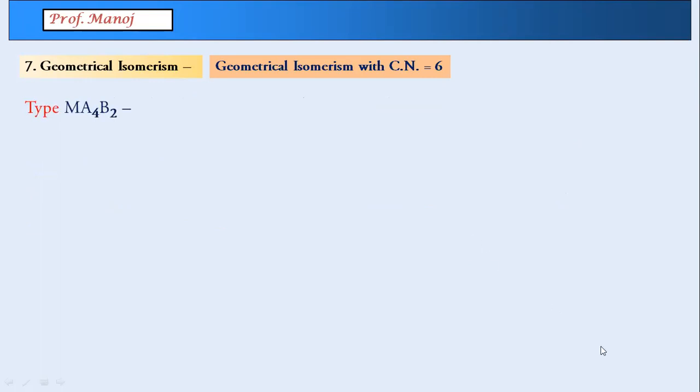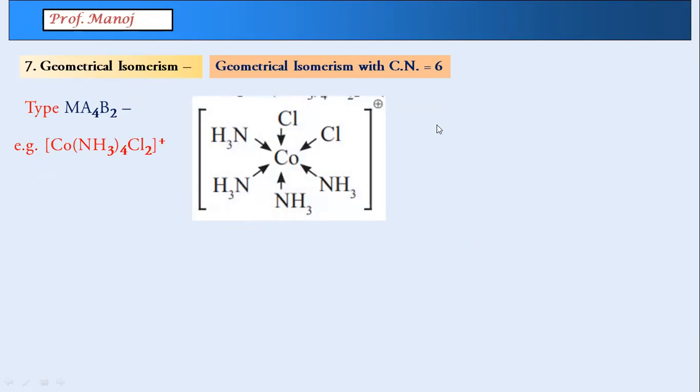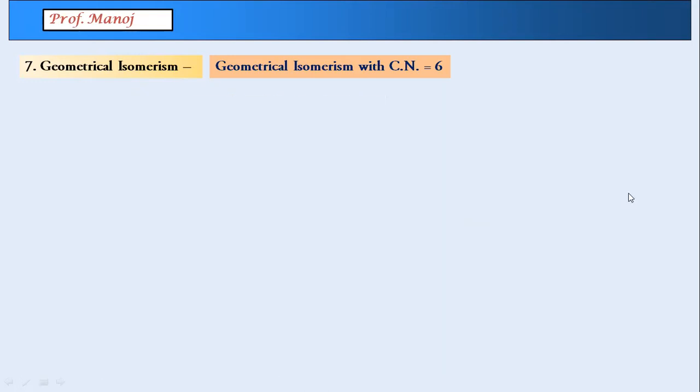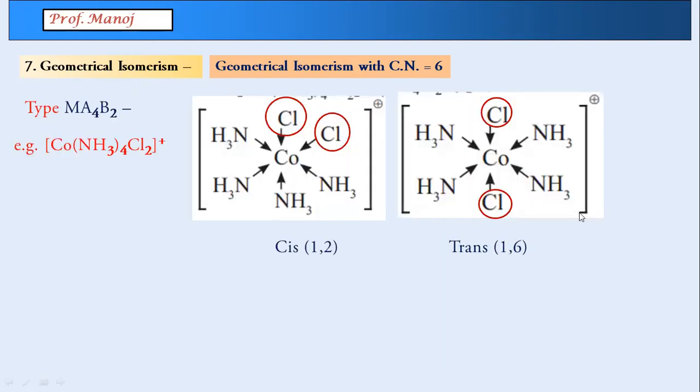Once again, you can understand B2 will be our key ligand. So if these two B groups come on the same side, it is cis, and if on opposite sides, it is trans. So let us see, this is the one I have taken from GTB only. Your two chlorines here are at positions 1 and 2, and if we put them in opposite directions, 1 and 6, they become trans. Quite easy to understand. This is not very difficult. Okay. Any doubt in this before I go ahead?